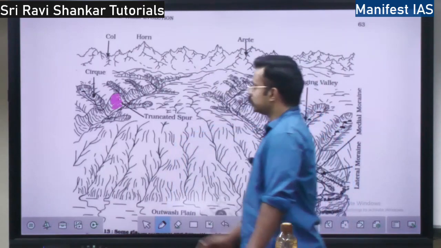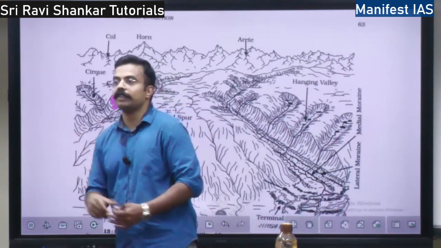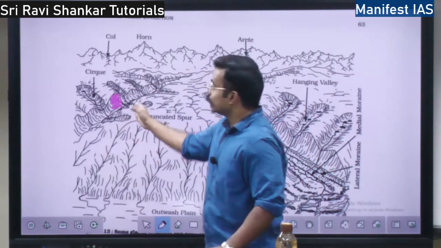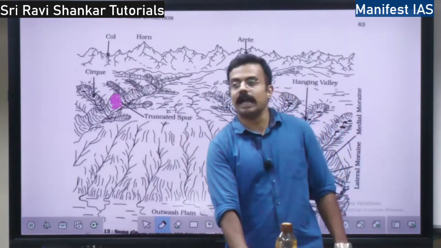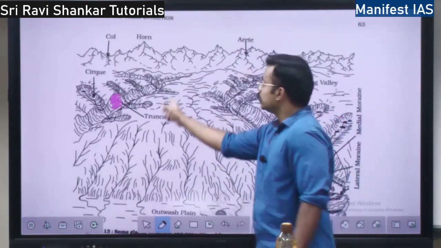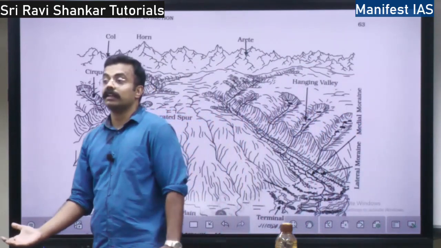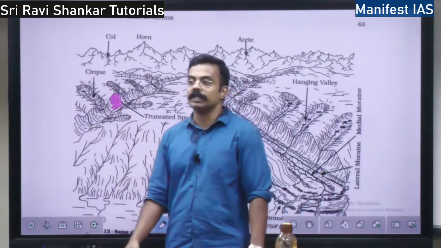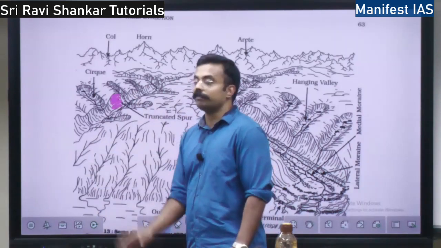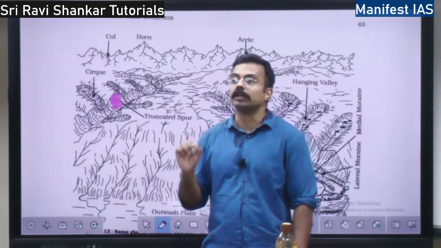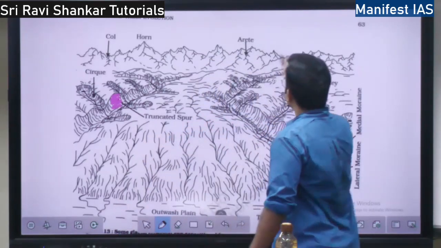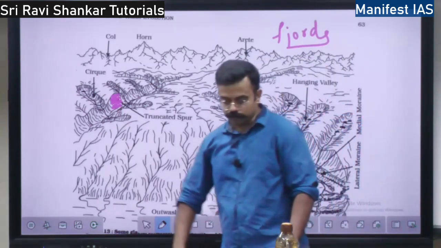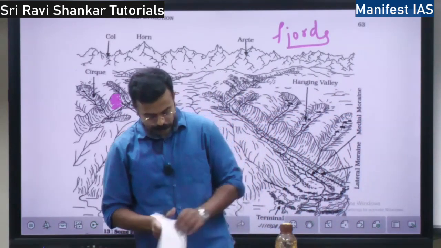So then, when these valleys are at the sea level, what happens? This is in the mountains. But in Norway, Sweden and Finland, what happens? These valleys will be at the sea level. Glaciers will be at the sea level. When they are at the sea level, sea water will get into this valley from the reverse direction. Those are called fjords, F-J-O-R-D-S, very important. So in a glacial valley, if the sea water gets in, it is called a fjord. It is at the shoreline.